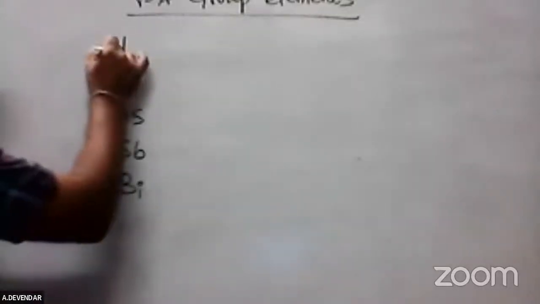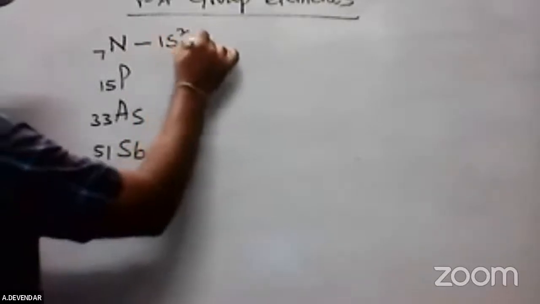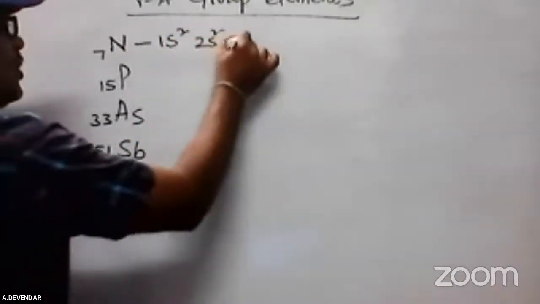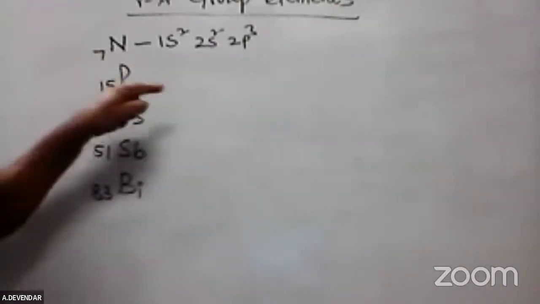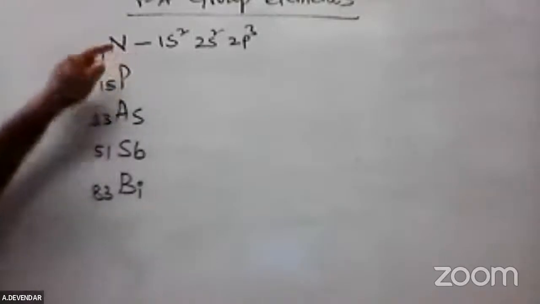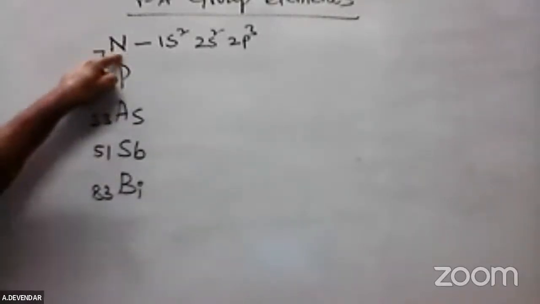Nitrogen is the 7th element in the periodic table. When you write the electronic configuration, 1s2, 2s2, 2p3. 2p3 means the p orbital is half-filled. That's why nitrogen is a very stable element. It is diatomic in nature, N2 only.